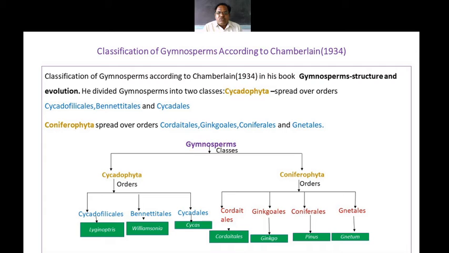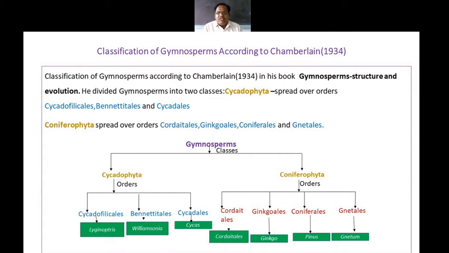Then Coniferophyta divides into 4 orders, the first being Cordaitales. These Cordaitales have members like Cordaites. Then Ginkgoales has the member Ginkgo biloba.